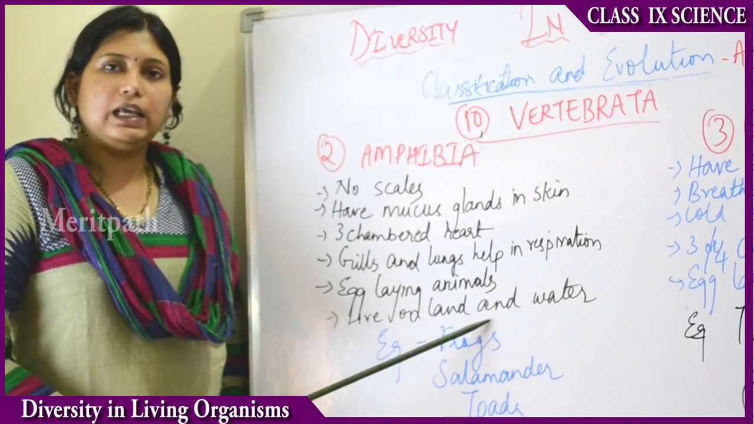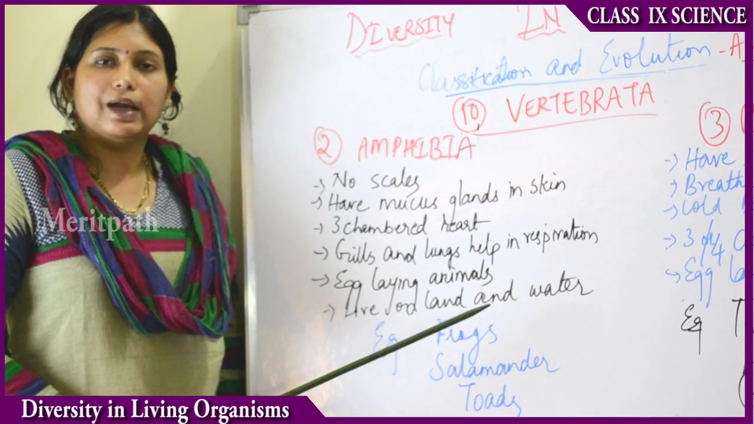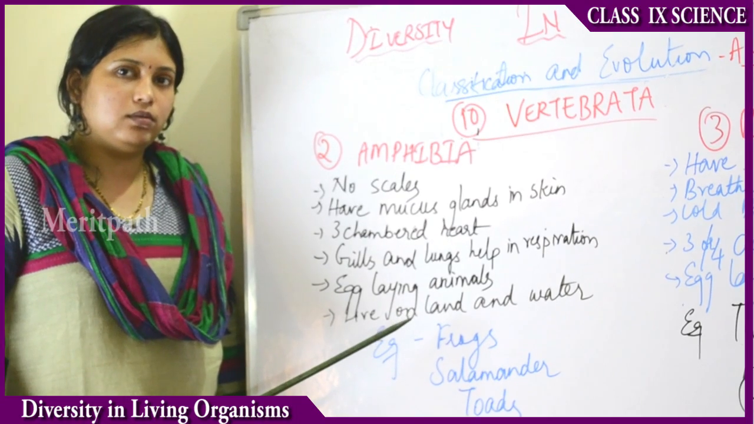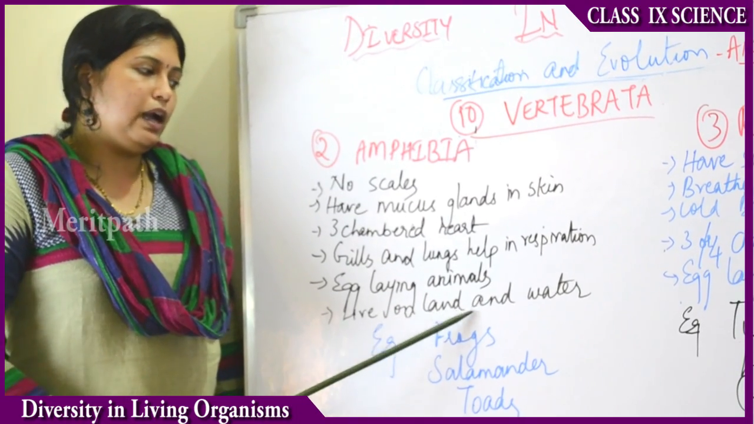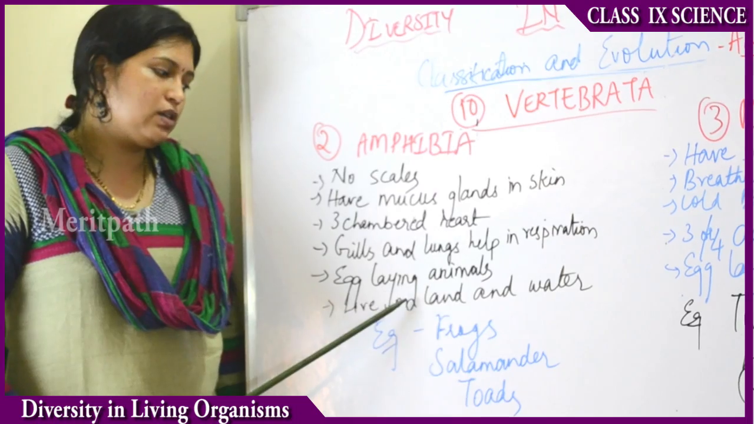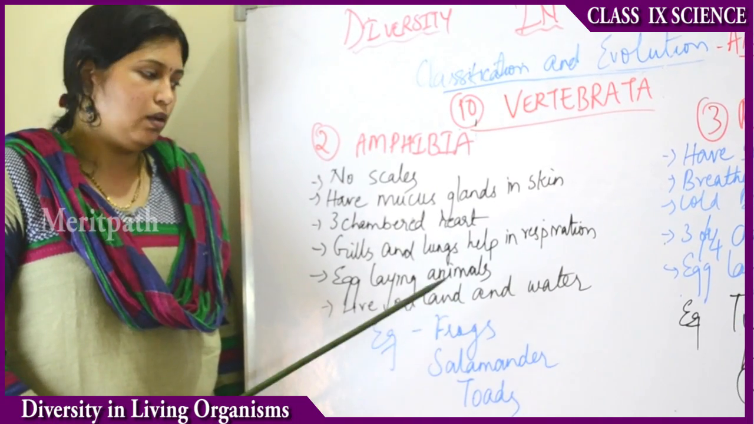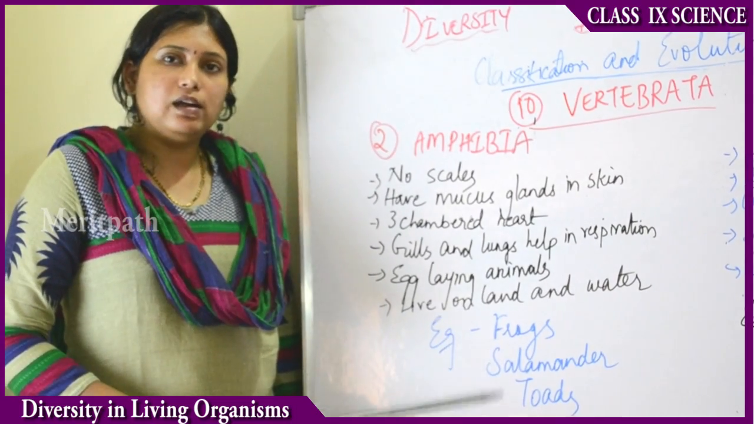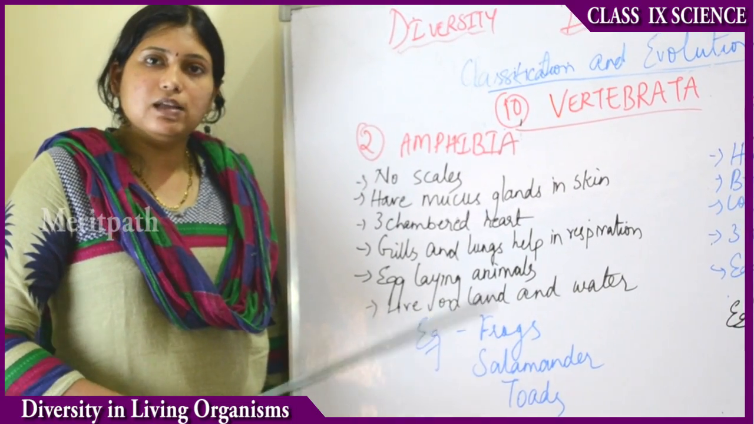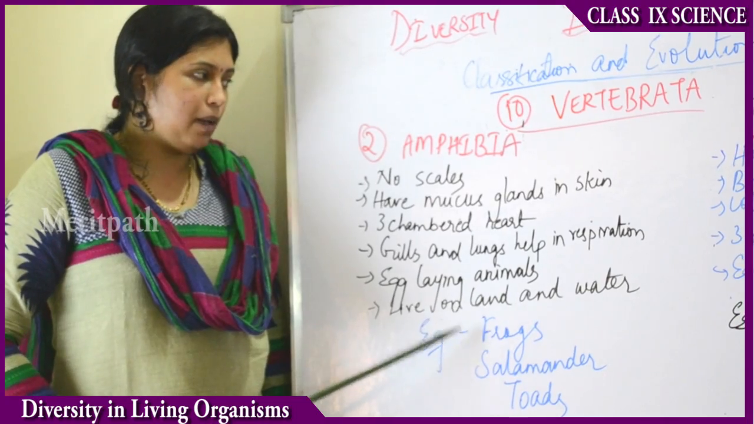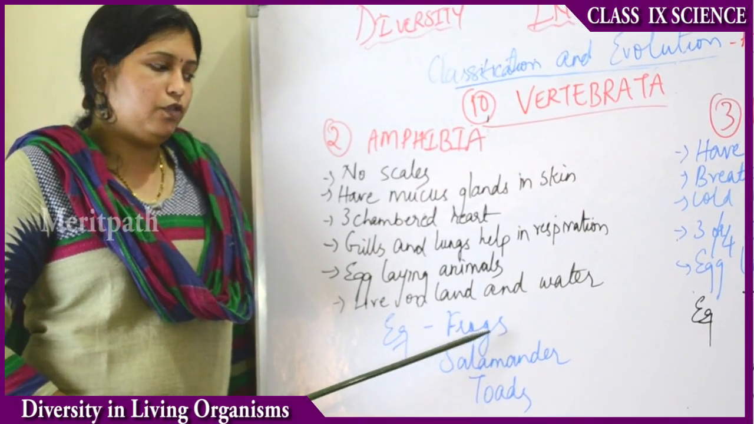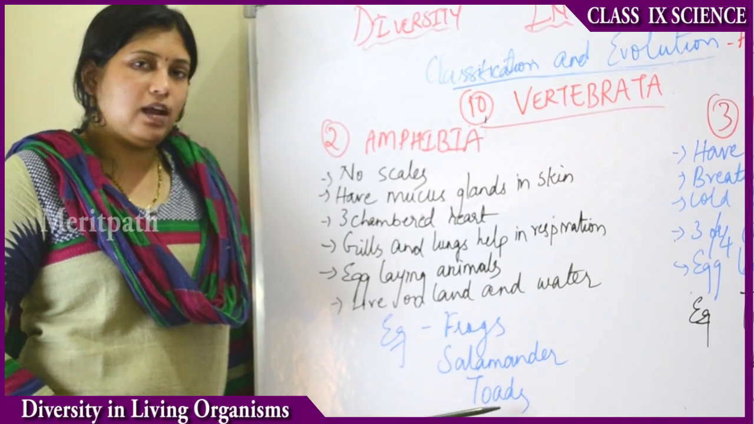So these are egg-laying animals. They do not give birth to their young ones directly. They are egg-laying animals. And then they live on land and water both. So for example, frogs live on both land and water. Sometimes when they are in larval stages, they live in water. And when they become adults, they come and live on the land. So examples of these amphibian animals are frogs, salamanders and toads.